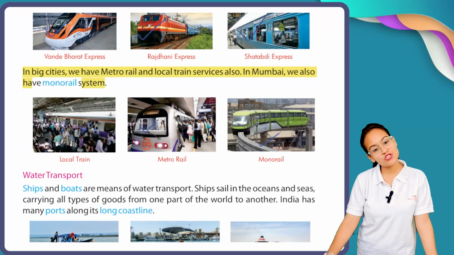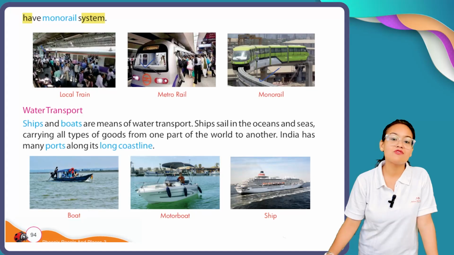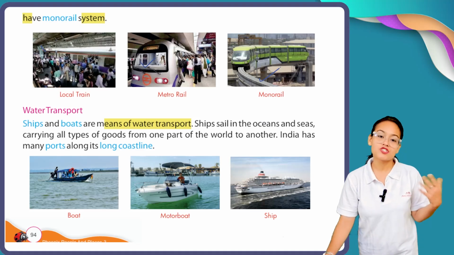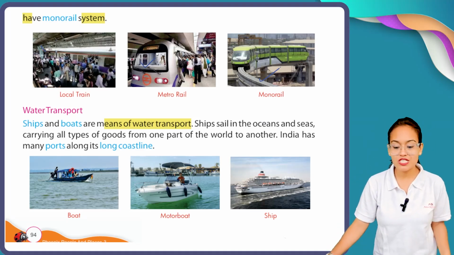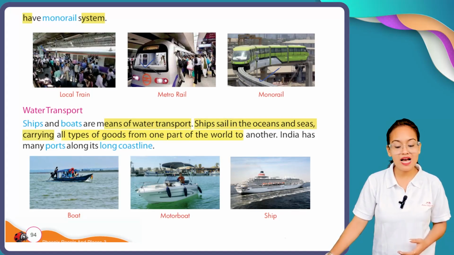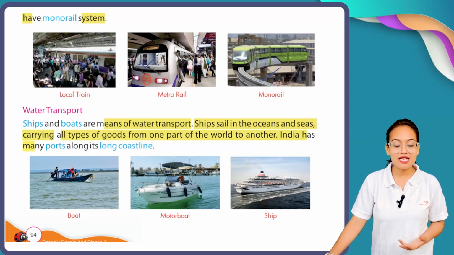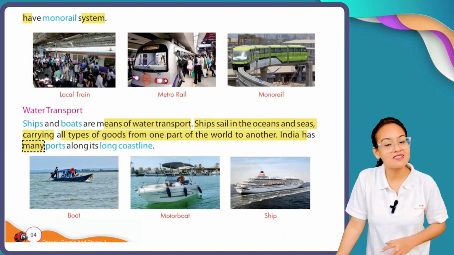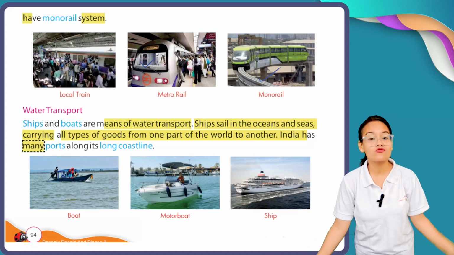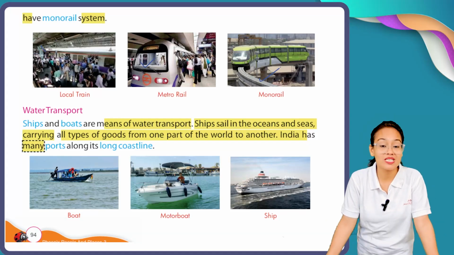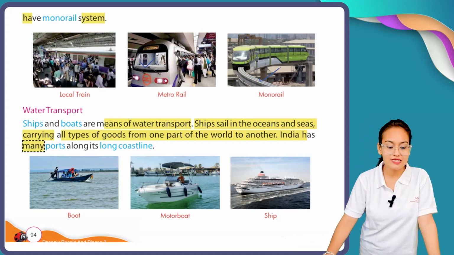Now after road transport and rail transport, we also have well connected water transport. Ships and boats are means of water transport. Ships sail in the oceans and seas, carrying all types of goods from one place to another part of the world. India has many ports along its long coastline. Ships usually sail in oceans and seas. They carry large containers of goods from one country to another. In India, we have many large ports in coastal areas. Here you can see this is an example of a boat. This is your motor boat and this is your ship.